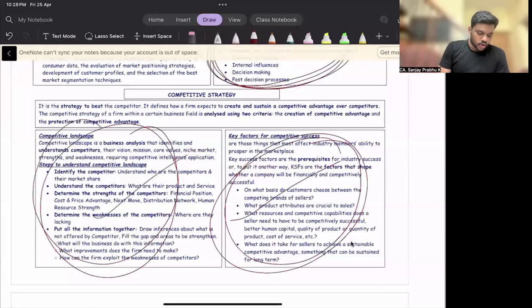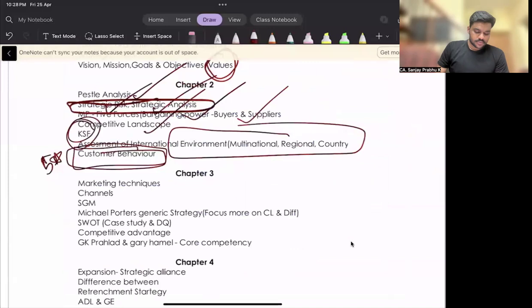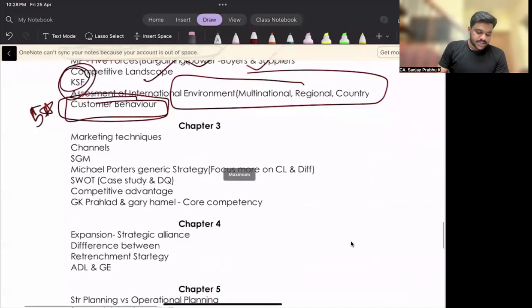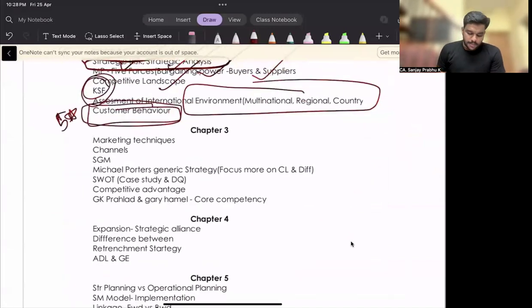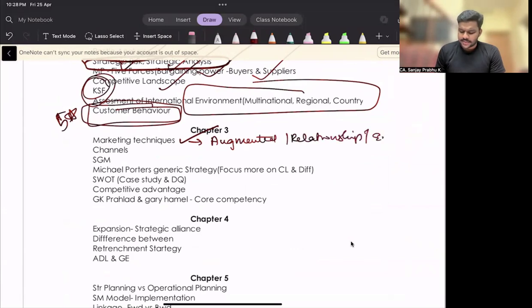Moving on to the next chapter, chapter number 3. Chapter number 3 is a very simple chapter. Please go through marketing techniques, different types of marketing techniques. Make sure you're comfortable with augmented, relationship, enlightened, differential, synchro marketing, all these types of marketing. Please make sure you're comfortable. I'm expecting an MCQ type of question.